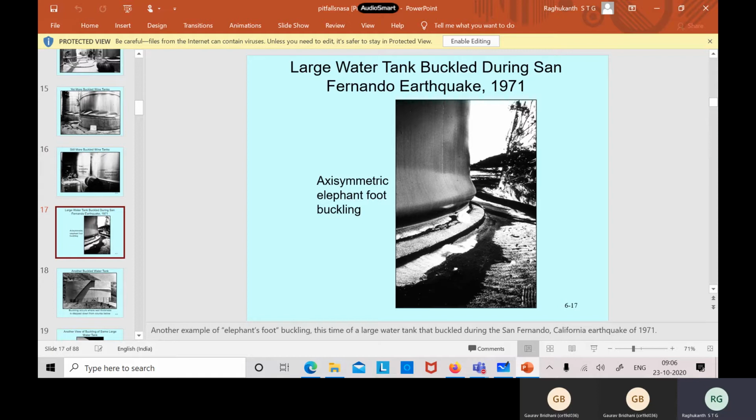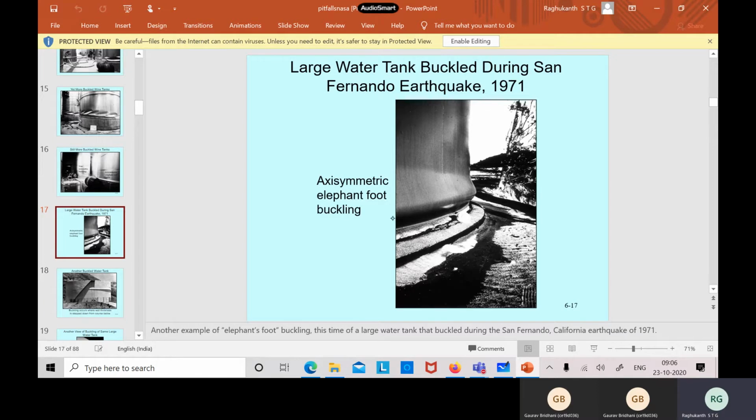How many sine waves are there? Or how many of these things are there here? And in the radial direction, how has it buckled? Yeah, one half sine wave. One half only. So this is what people call axisymmetric, this elephant foot buckling. This is a terminology used in buckling of shell structures.